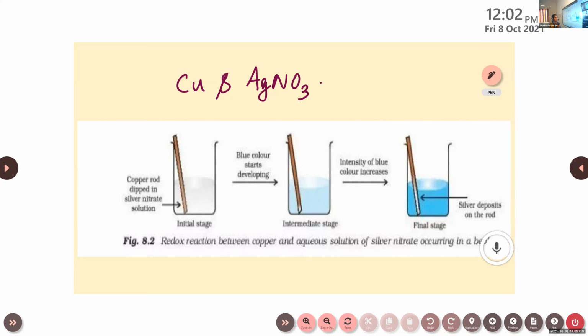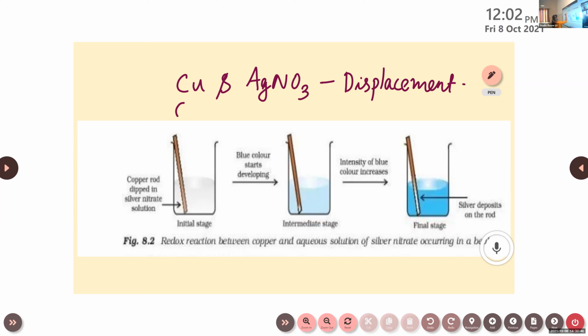So what happens here? Which reaction takes place? Jewel, can you tell me the name of this reaction? Ma'am, decomposition. Decomposition? Displacement reaction. Yeah, displacement reaction.